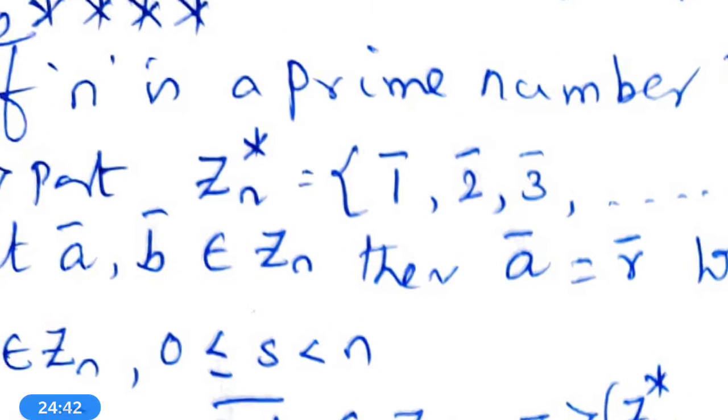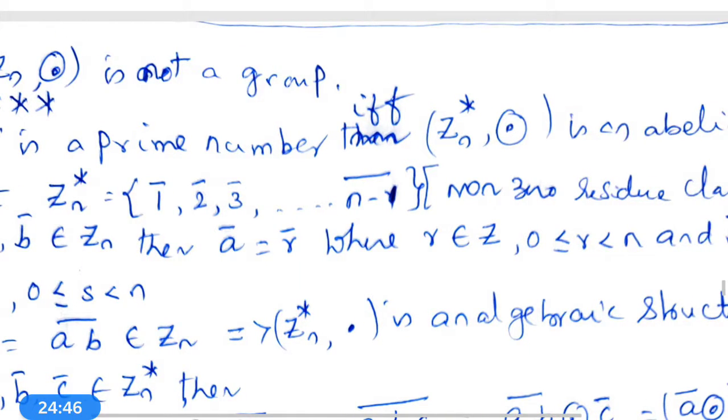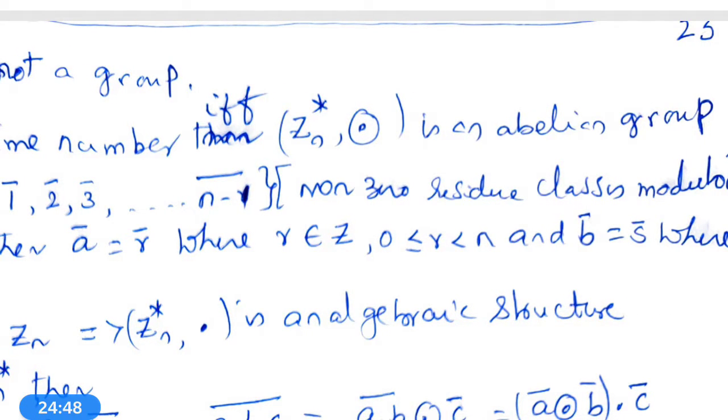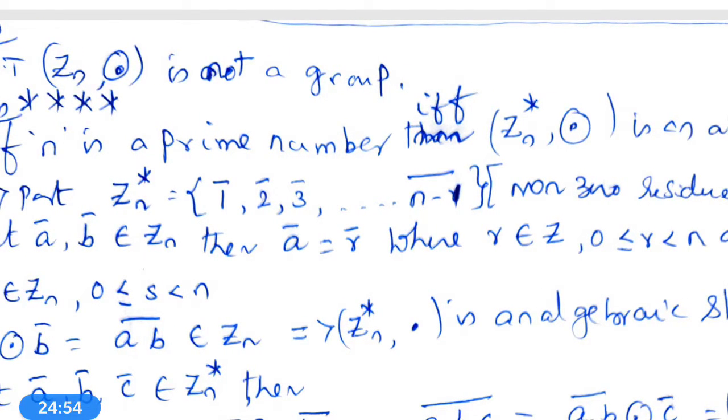Next problem, very, very important. If n is a prime number if and only if Zn star comma circle dot is an abelian group. What is it once again? If n is a prime number, what is a prime number?